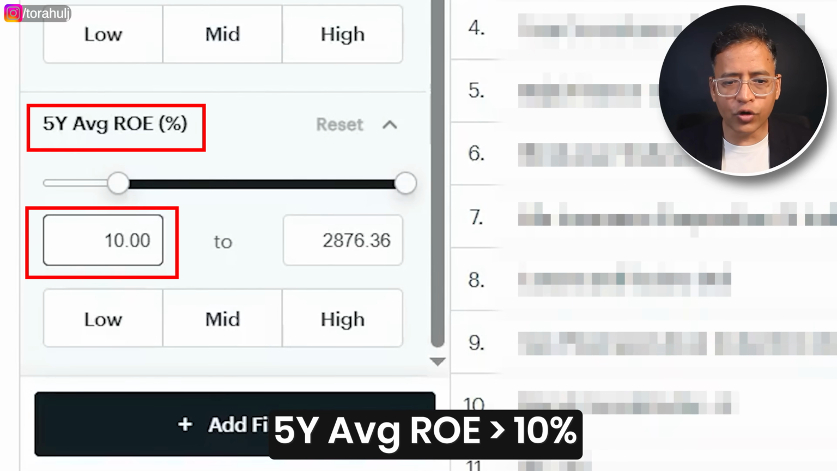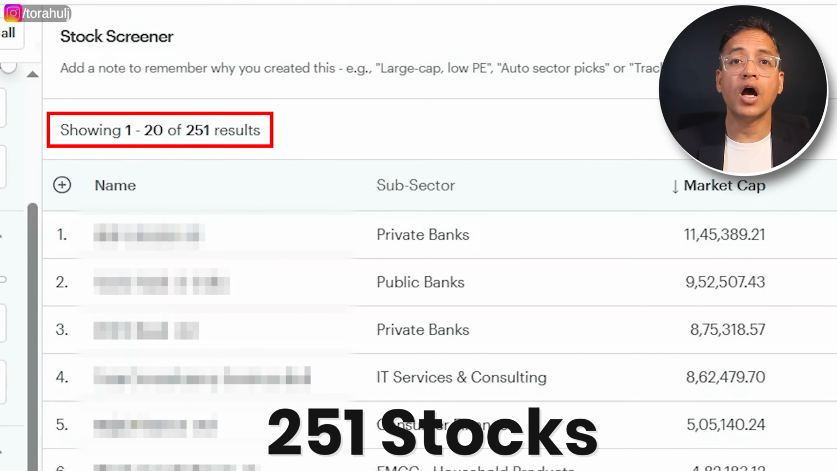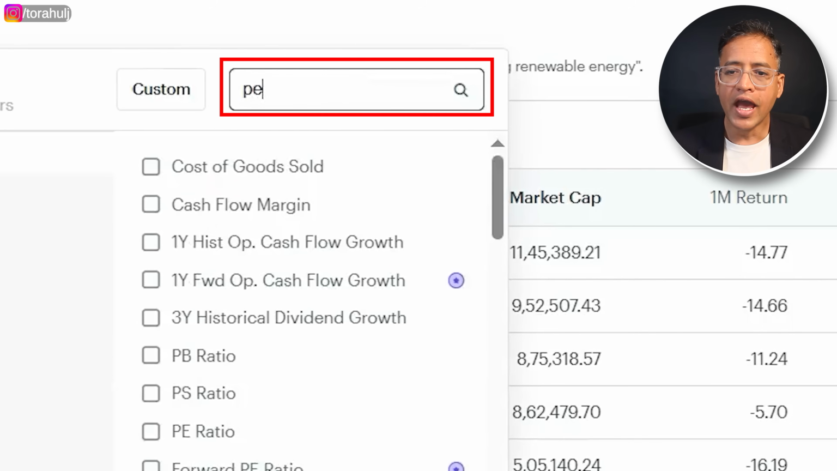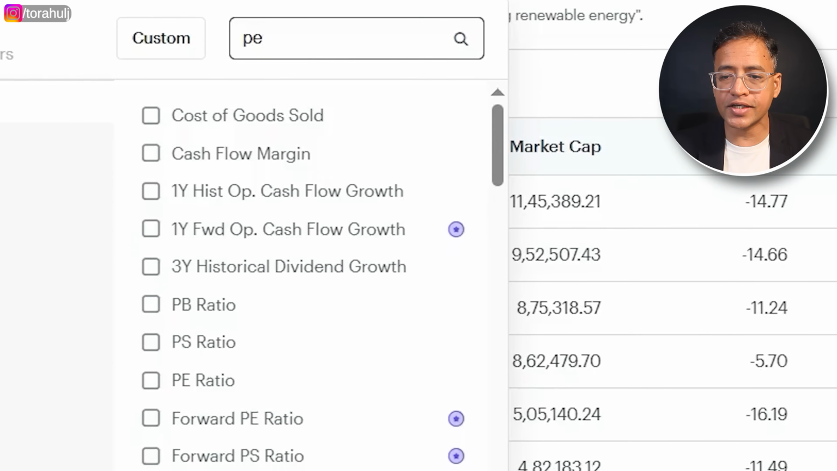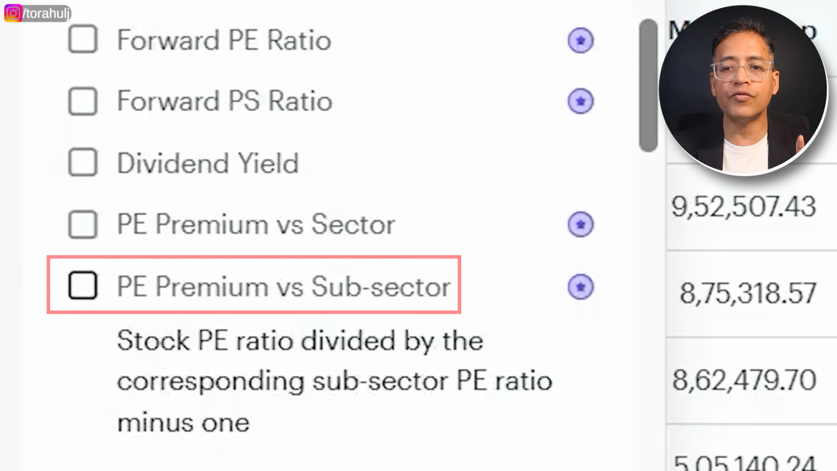Okay. Now the fourth criterion that I want to use is from a valuations perspective, right? Out of these 251 companies, how many companies are trading at a premium and how many are trading at a discount from a valuations perspective? For this, I'm going to use a filter. So I will type in here PE ratio. And you will see here pro filters. One is PE premium versus subsector. So if I come down here, you will see this one, PE premium versus subsector.